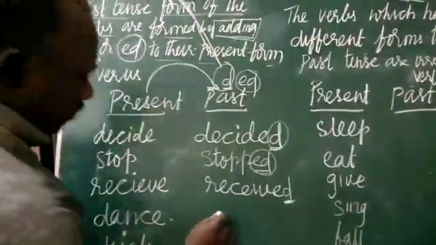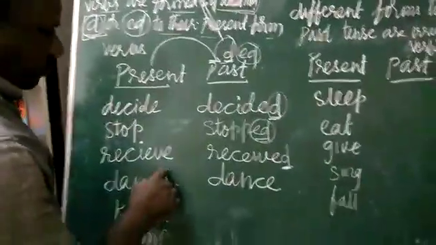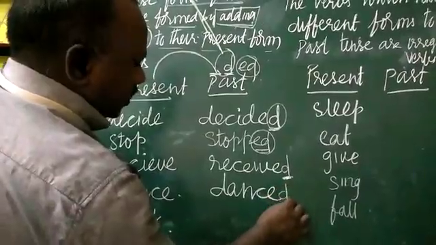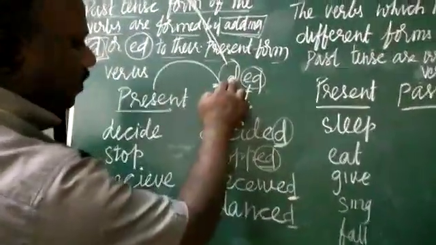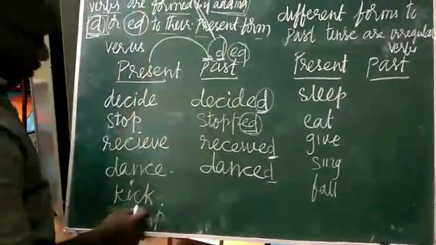We'll go with one more. Dance. It is present tense. If you want to change it to past tense, what are we taking, children? D. So according to the rule, if you are adding d to make the past tense, then it is called a regular verb. One more example.